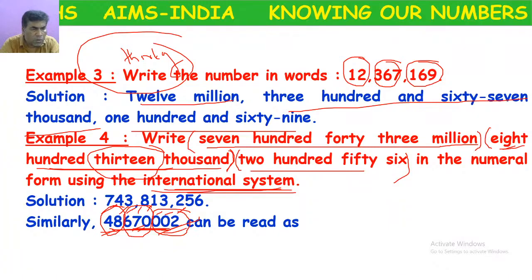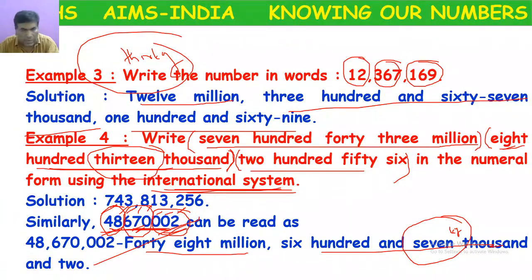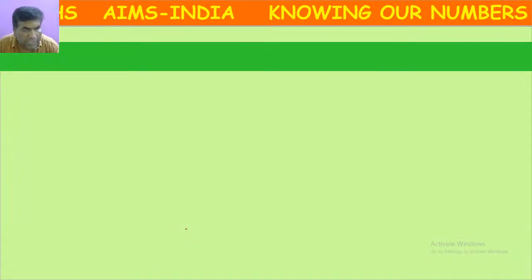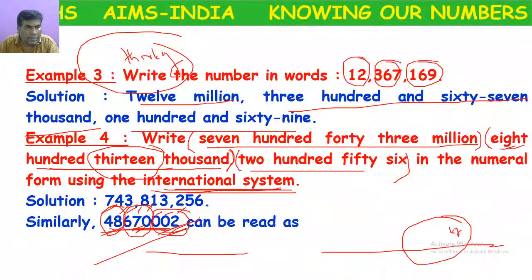Once again I am telling, 48 million, 670,000, 2. We can read it like this: 48 million, 670,000 and 2. It is the correct answer. Okay. So next. So this is about place values. Regarding this, is there any doubt?